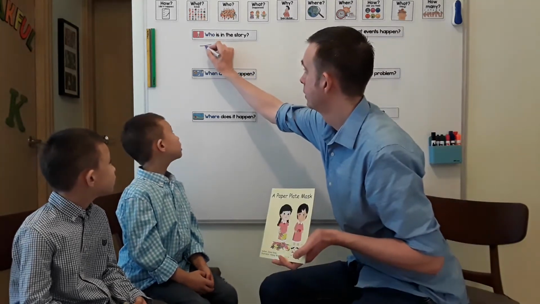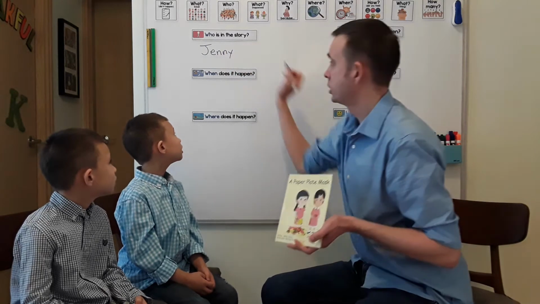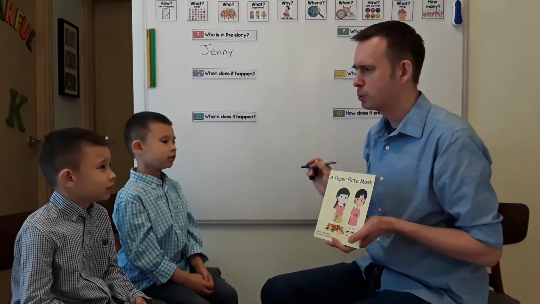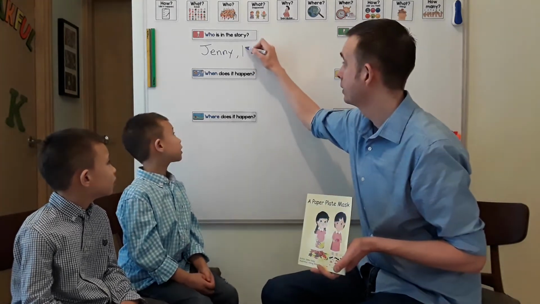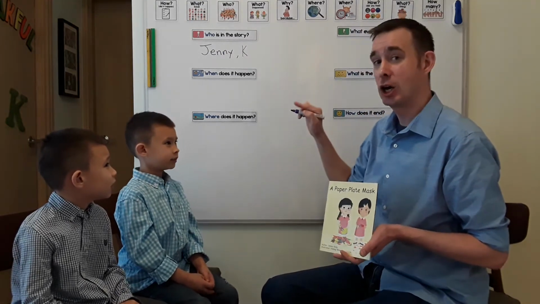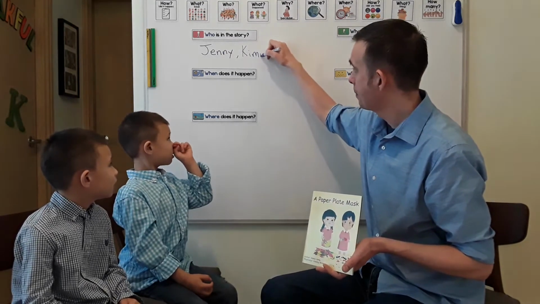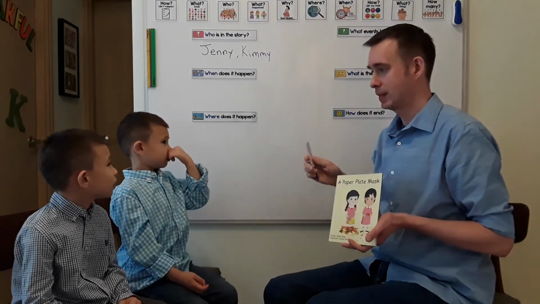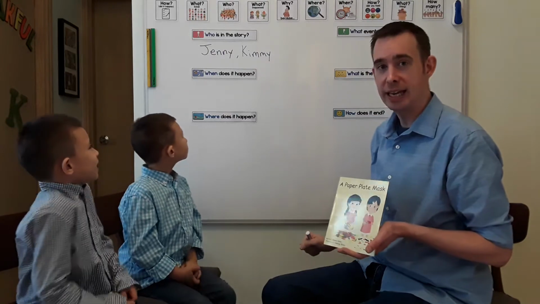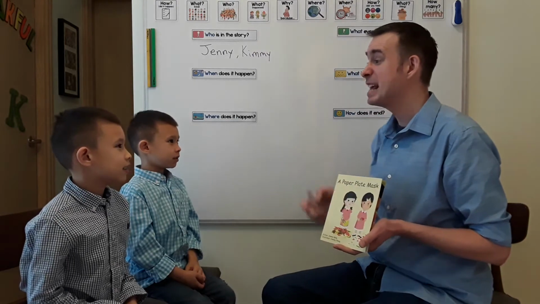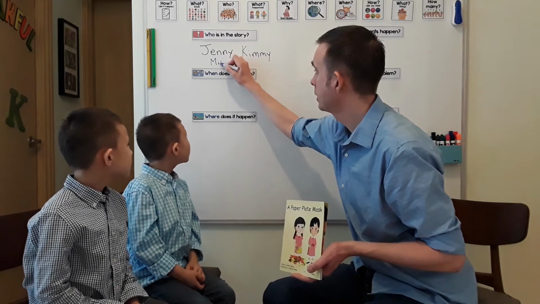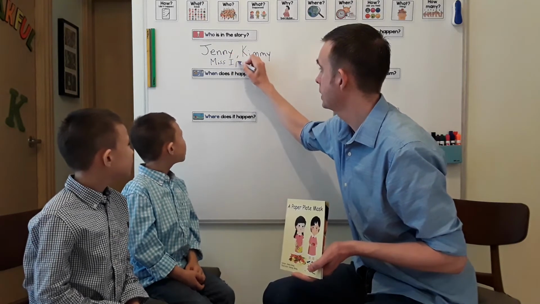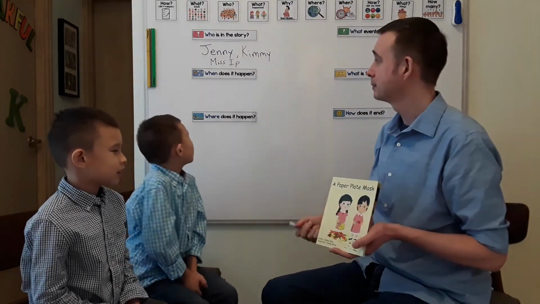I'm going to write that down. Jenny. And there was Jenny's friend, I think, right? Do you remember her name? It kind of rhymed a little bit with Jenny. It started with a K. Kenny. Jenny, Kenny, almost, but it's a girl. Kimmy. They have the E sound at the end. Jenny and Kimmy. And there's one other person in the story. Can you remember? Mrs. Ip, the teacher, right. Miss Ip is their teacher. All right. So now we have our who.